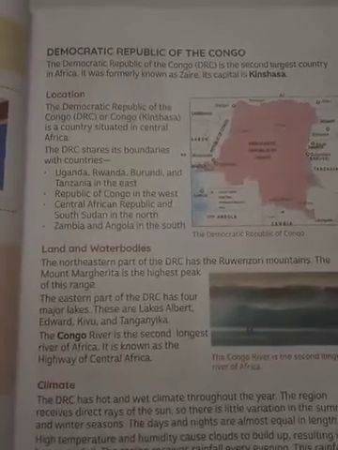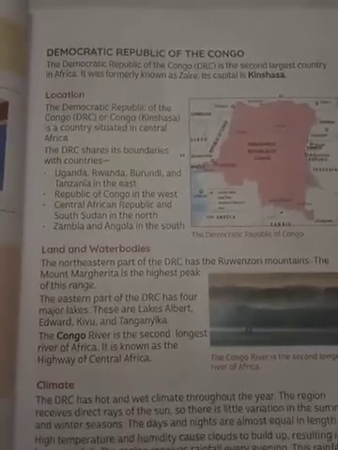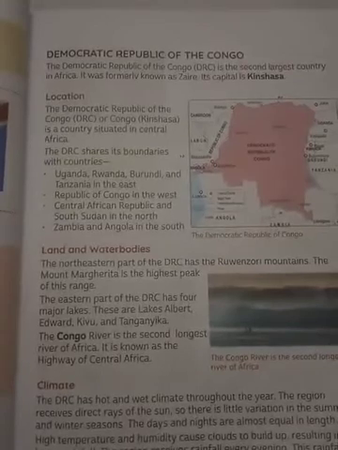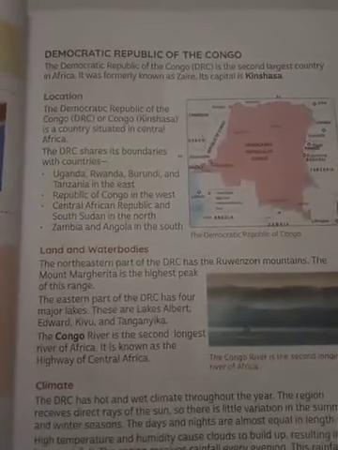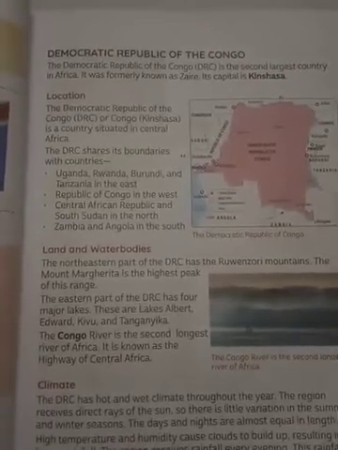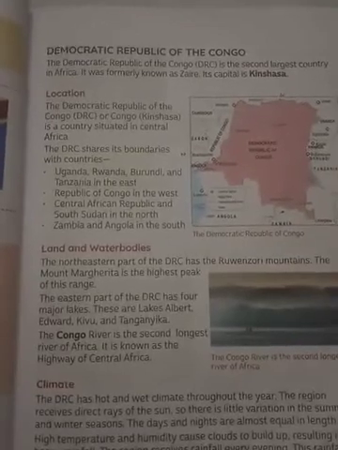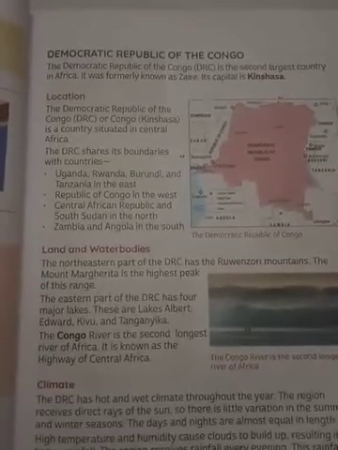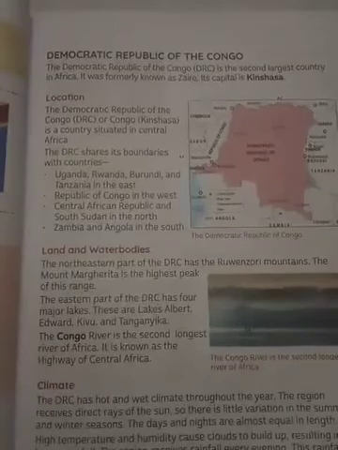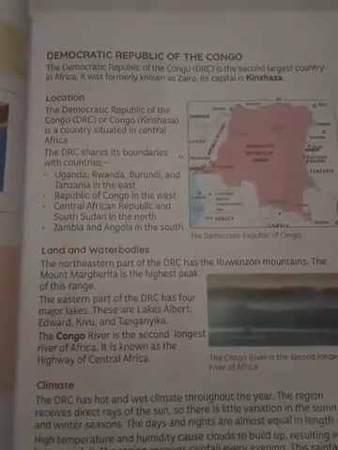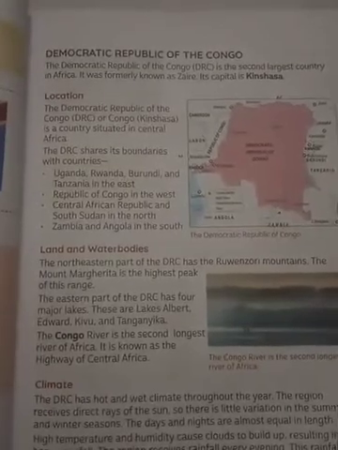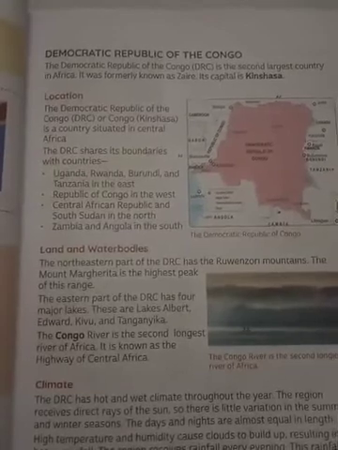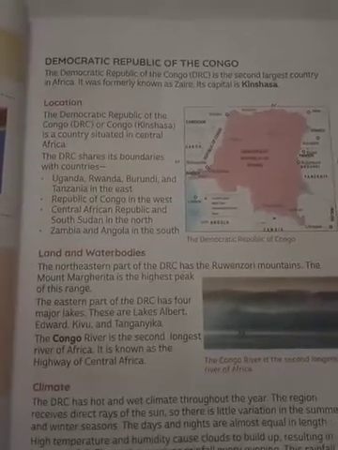The main lakes are Albert, Edward, Kivu, and Tanganyika. Next, the Congo River is the second longest river of Africa. Hence, it is also known as the Highway of Central Africa.